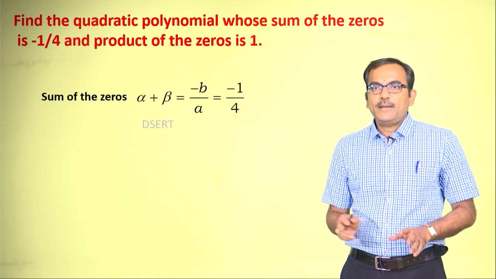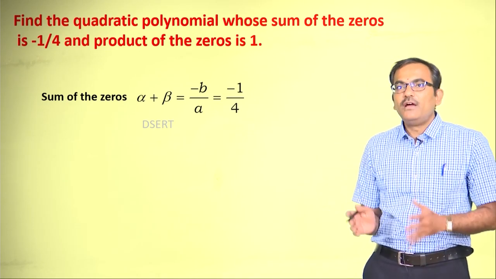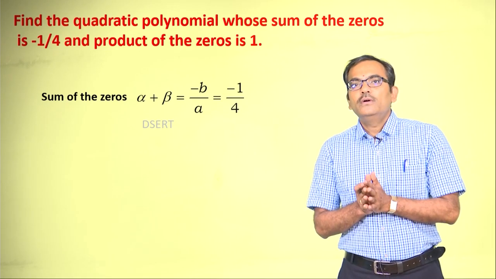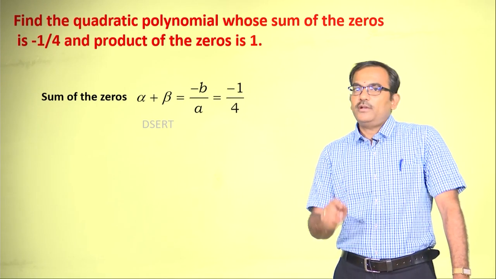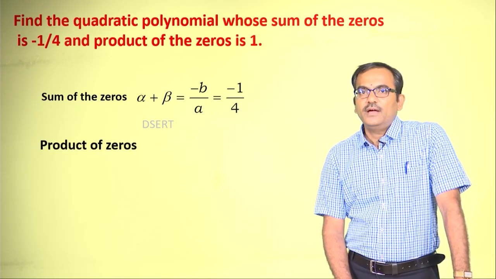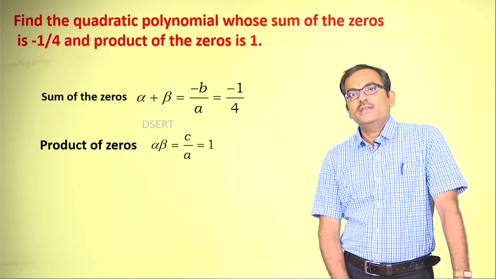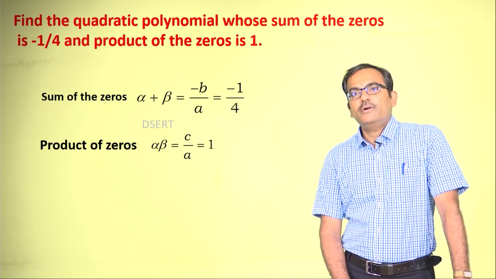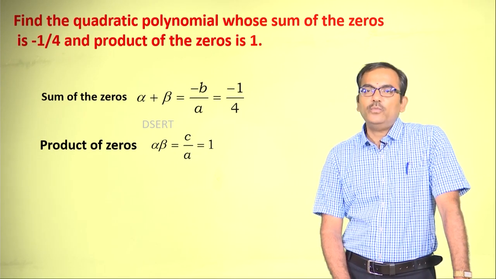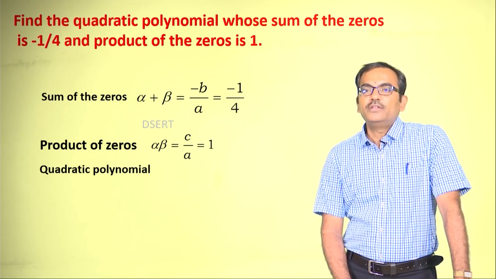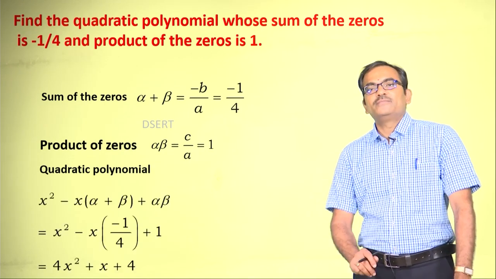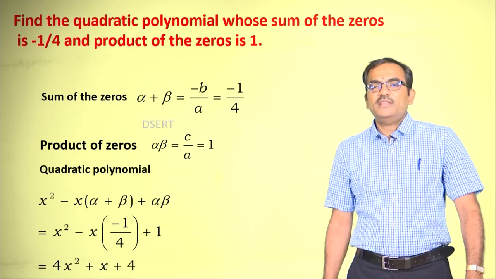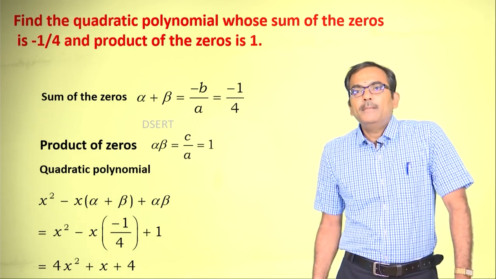Sum of the zeros can be taken as alpha plus beta, where alpha and beta are the two zeros of the quadratic polynomial, right, and the product of the zeros is given as 1, alpha beta is equal to 1, and the quadratic polynomial has a standard form like this: x square minus x times alpha plus beta plus alpha beta.